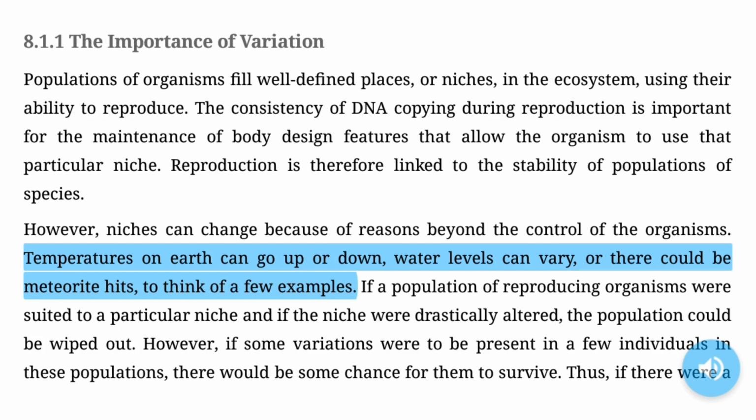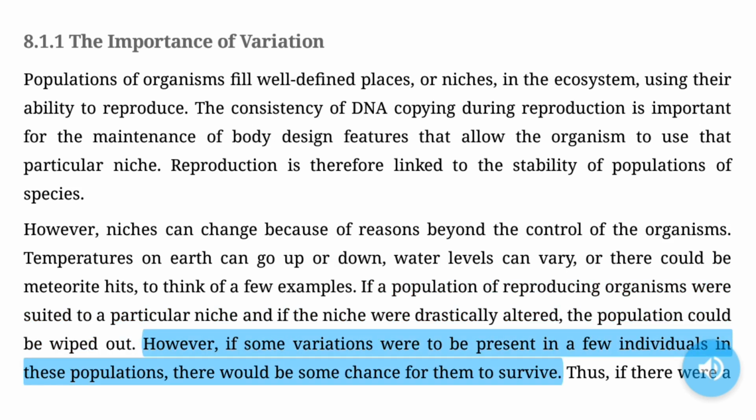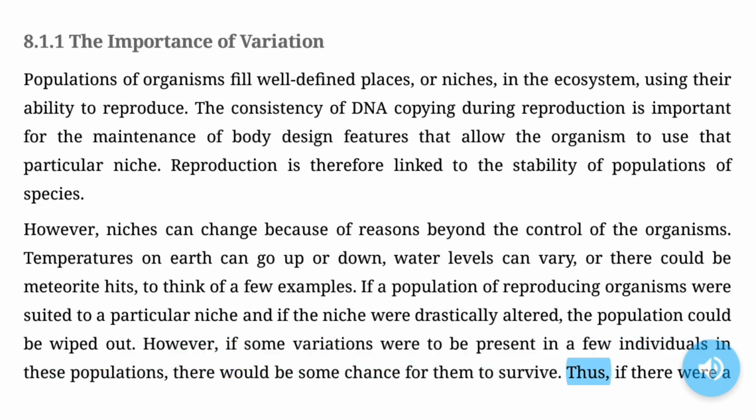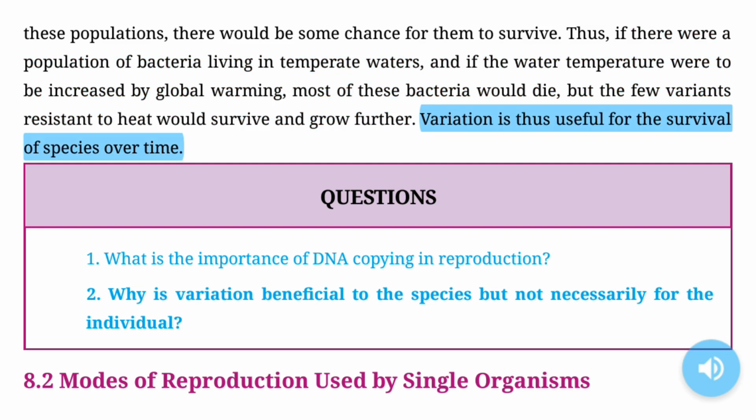To think of a few examples, if a population of reproducing organisms were suited to a particular niche and if the niche were drastically altered, the population could be wiped out. However, if some variations were to be present in a few individuals in these populations, there would be some chance for them to survive. Thus, if there were a population of bacteria living in temperate waters, and if the water temperature were to be increased by global warming, most of these bacteria would die, but the few variants resistant to heat would survive and grow further. Variation is thus useful for the survival of species over time.